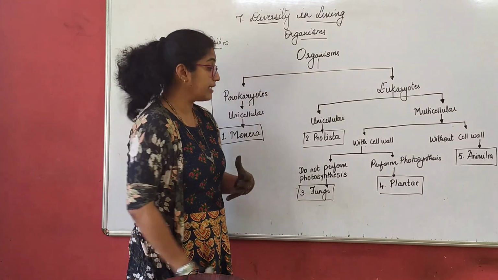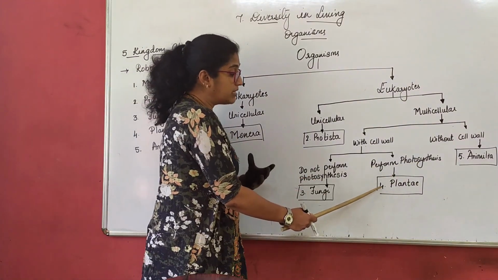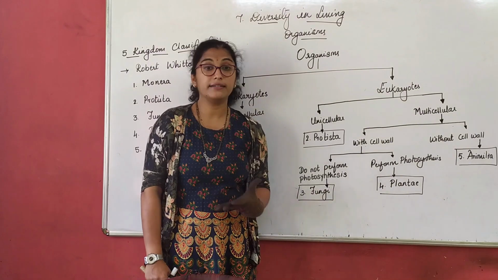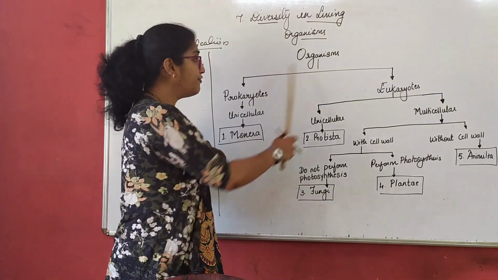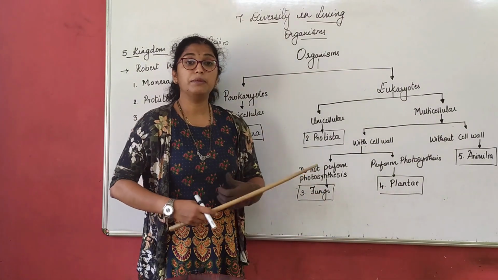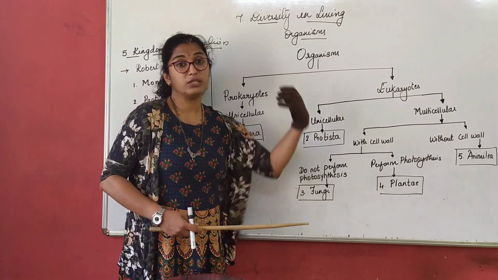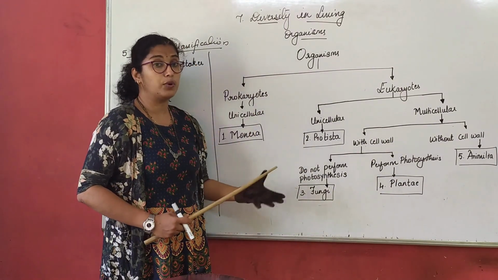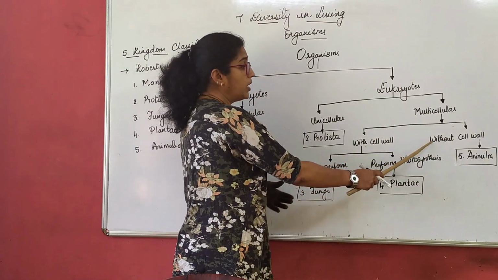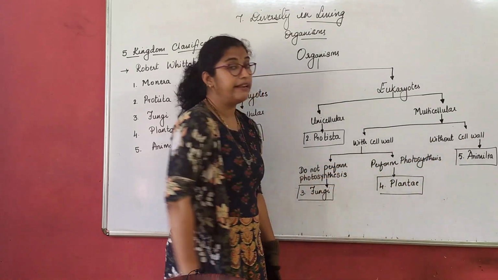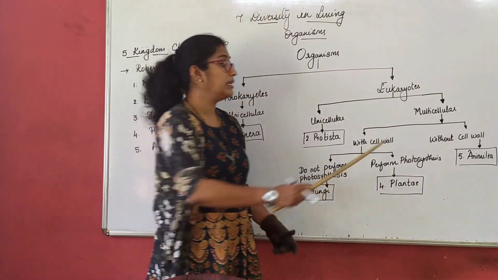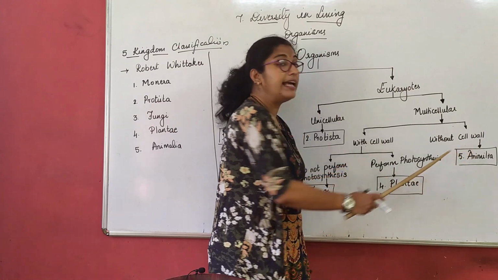We study about that. Those which perform photosynthesis come under the Plantae group. I have not given any examples here because we will study that in our next class when we study these kingdoms in detail. Now, the last one, without cell wall, comes under animals, that is the last one, Animalia.